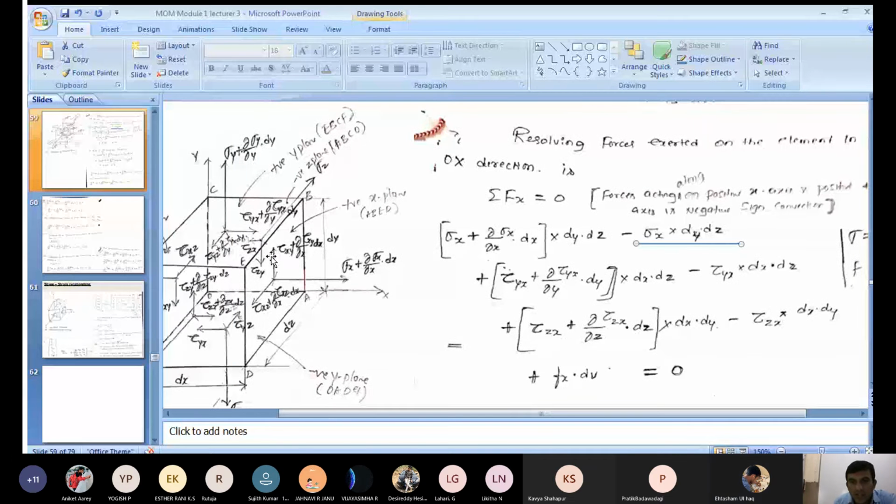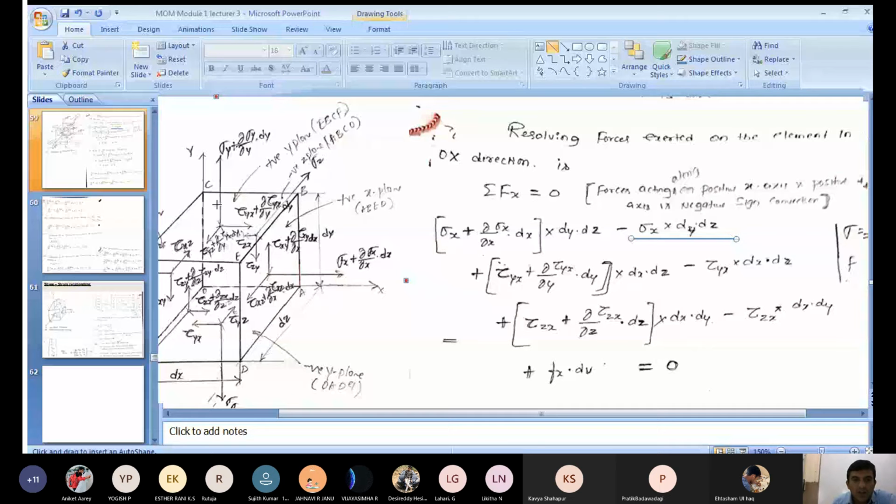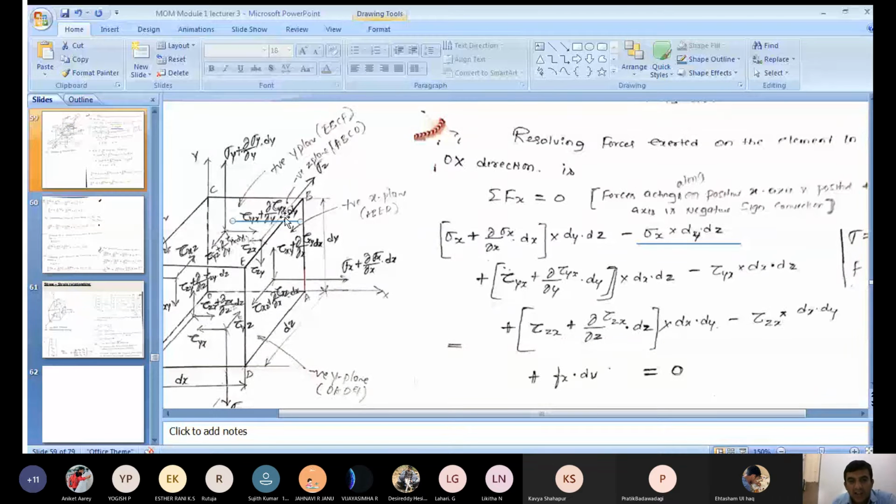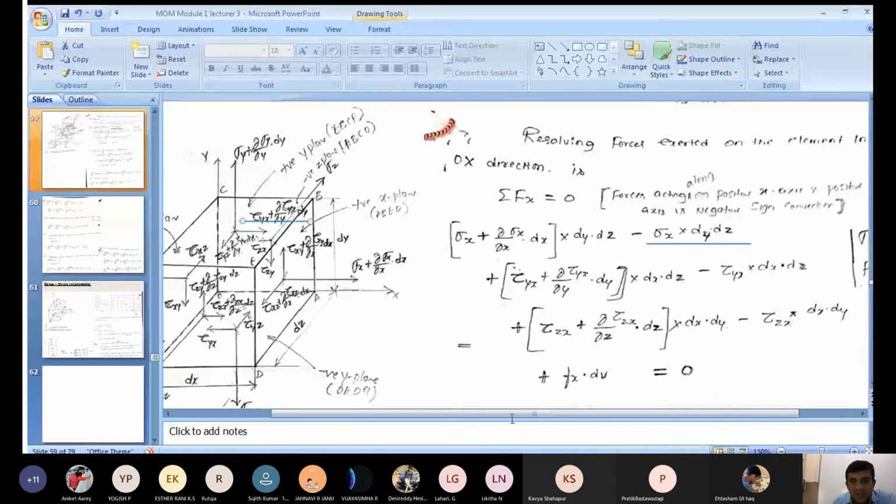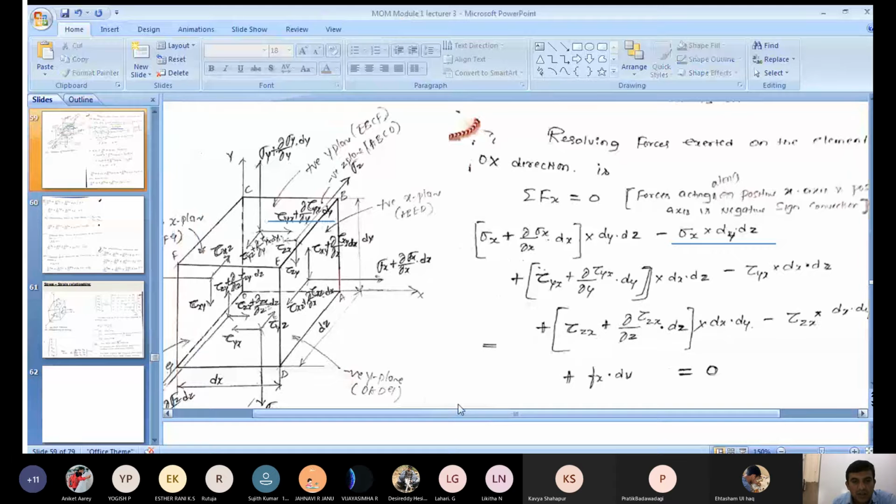Yes. Now you can see this one. Tau yx plus dou by dou y into tau xy into dy. That is a shear stress acting along the x direction. That is a stress, multiply by the area. What is the area here? EBCF. What is this area? It is dx into dz.